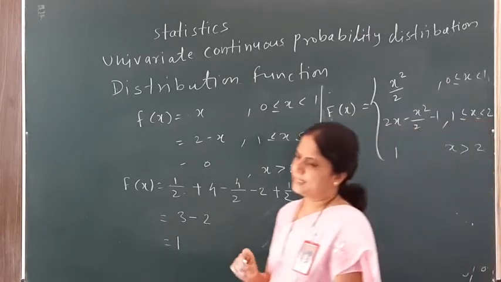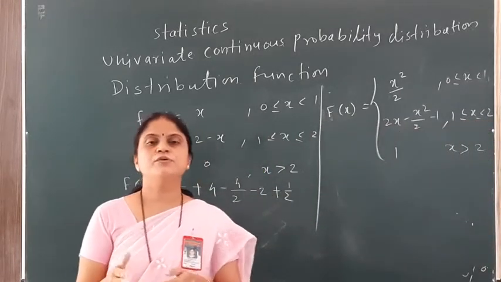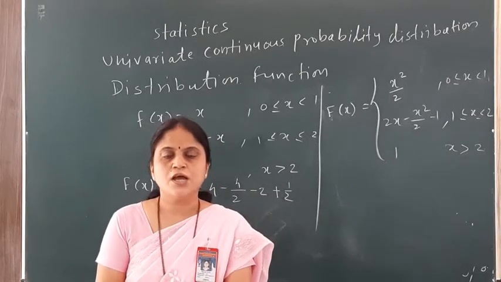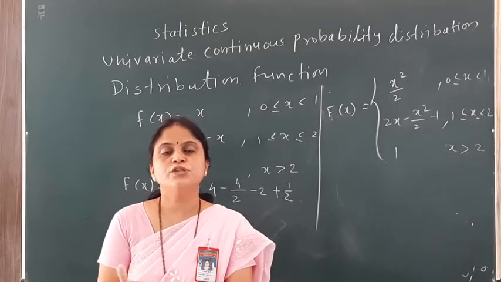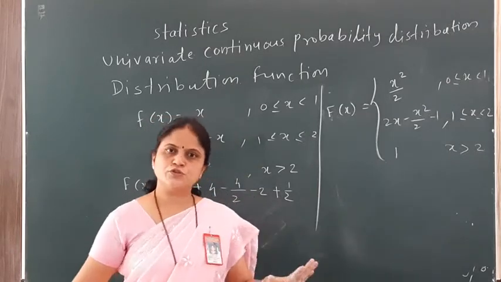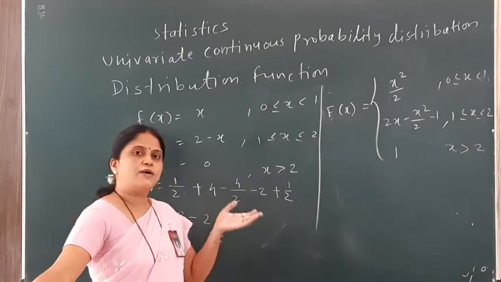Okay, so this is my second type of example. Now if someone asks you, that is if I have the distribution function and from the distribution function you need to find the PDF, then what is the procedure? See, for the distribution function, you know that I can find the integration.